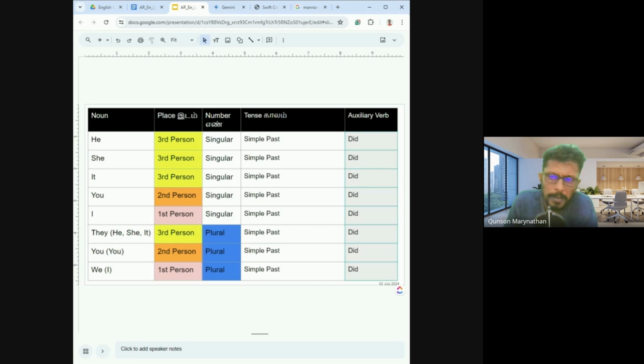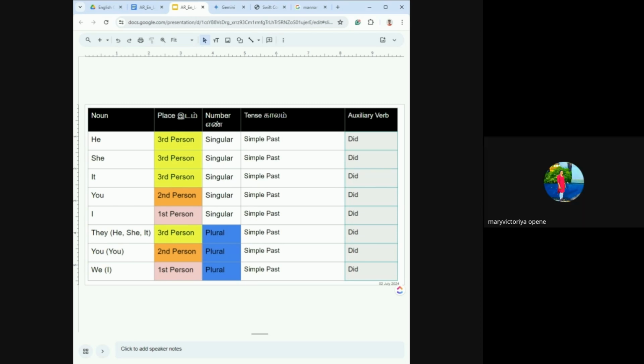This one, do you remember a table like this from before? We had a table like this in another class. Does anybody remember this kind of table? Have you seen this before? This is a little bit different. Where did you see the table before? First person, second person, third person. First person is singular, simple past tense.